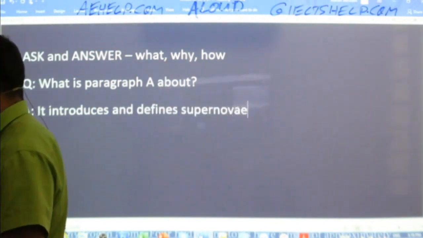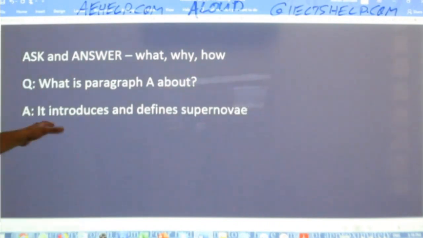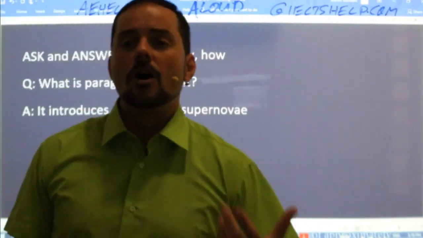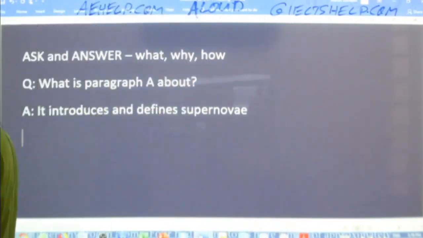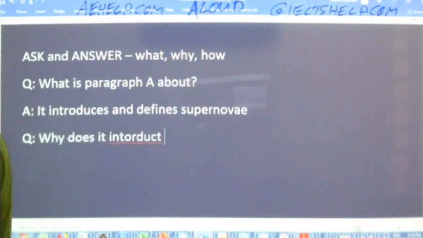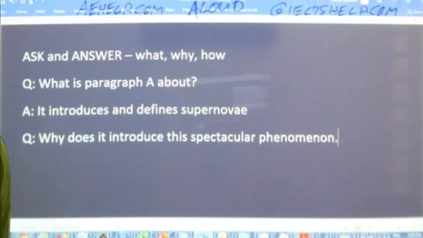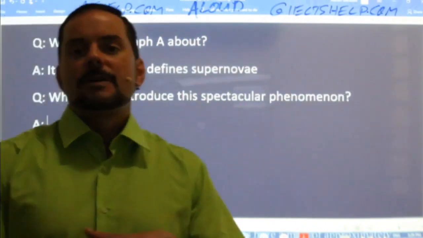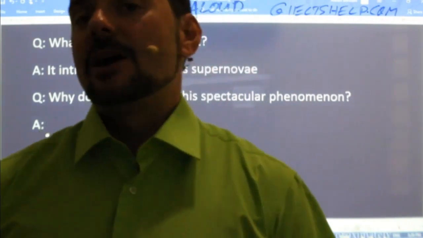Yeah, it introduces and defines supernovae, right? That first paragraph introduces and gives a definition for what supernovae are, right? Why? Why does it introduce this spectacular phenomenon? Okay, why? So why does the author introduce this fantastically spectacular, powerful phenomenon?